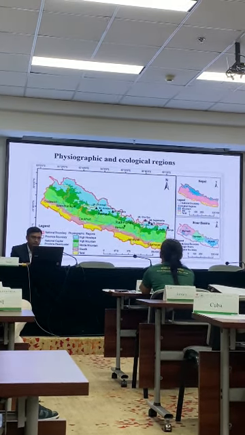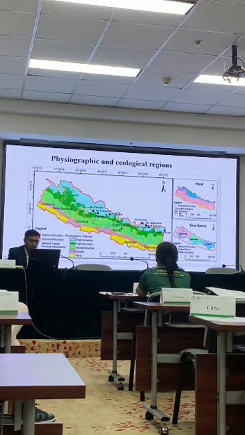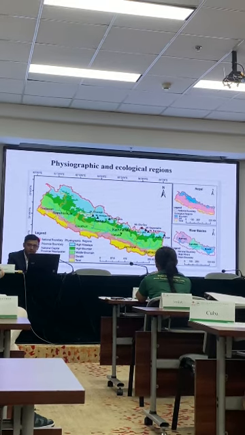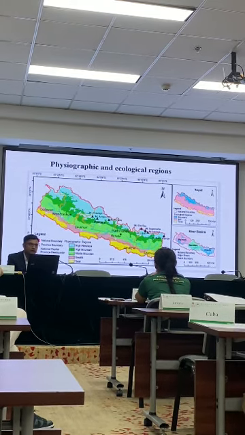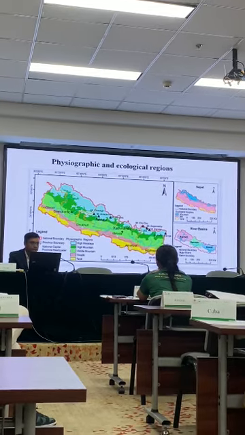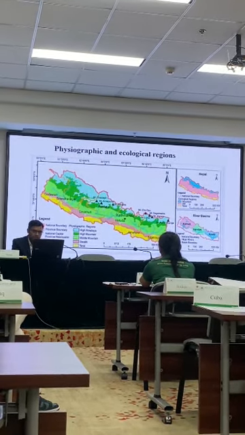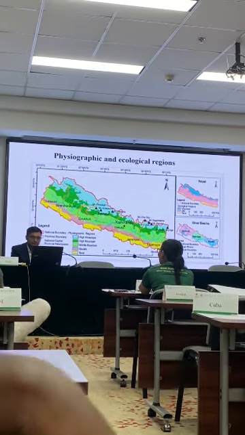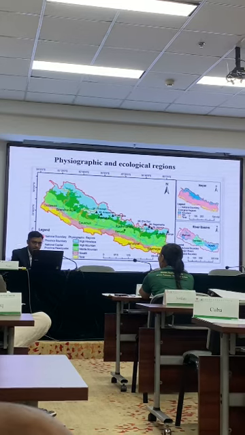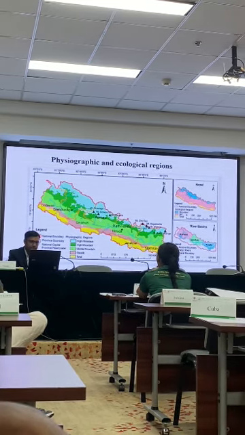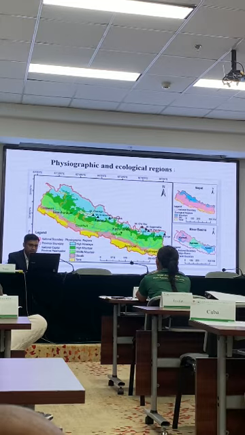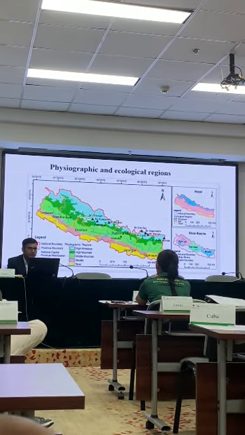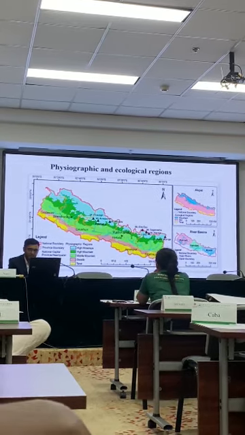And the physiographic and ecological regions: the upper part is known as the mountains region, and here is Mount Everest, the tallest mountain in the world, 8,840 meters high, and in Chinese language Chomolungma, and we call it Sagarmatha in Nepalese name. And this middle range is called hilly region, and this lower part is called Tarai region, that is plain land. So 3 types of land you can find in Nepal.